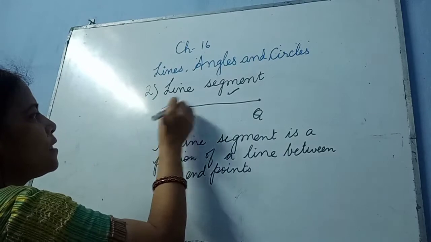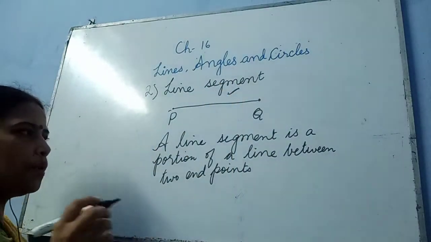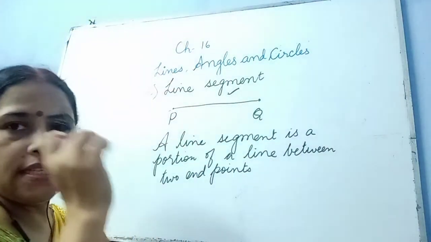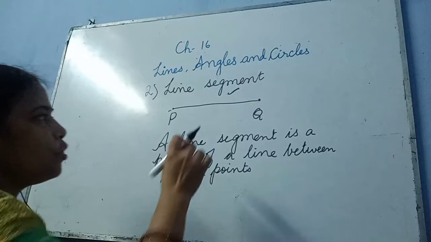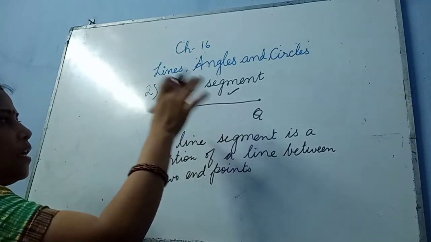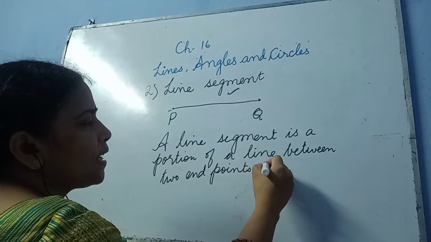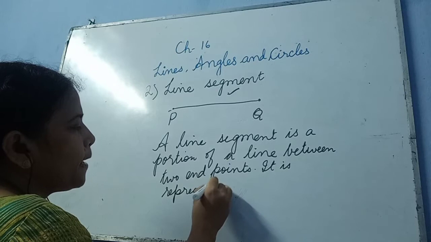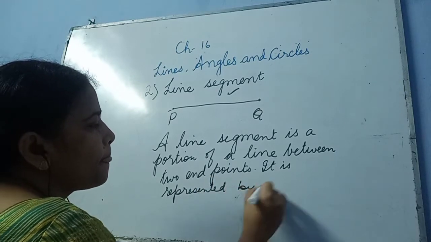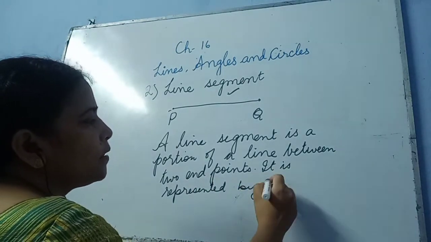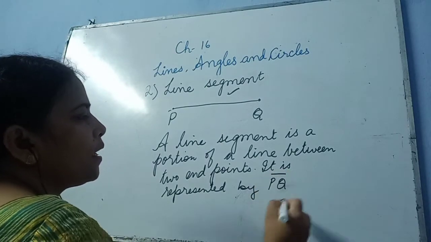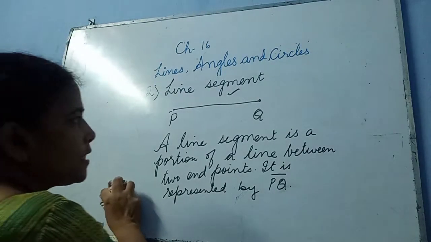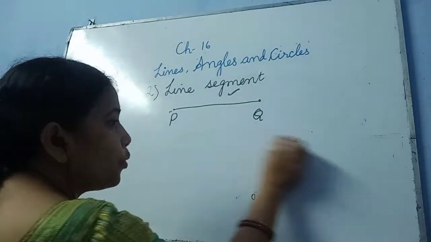So you can see this has 2 end points. It is a portion of a line that has 2 end points, and it has a definite length. If you are told to measure the length, you can measure it. It is represented by PQ with a line over it, like this. So the line segment has 2 end points.